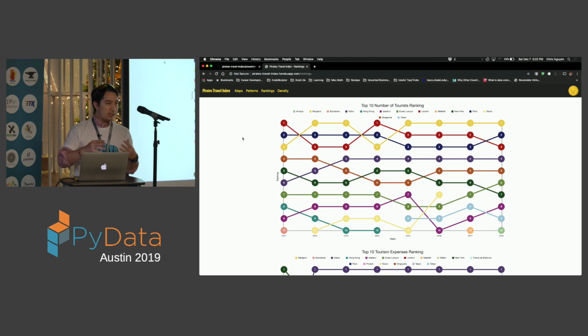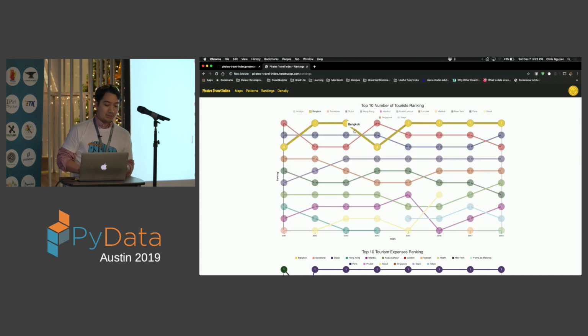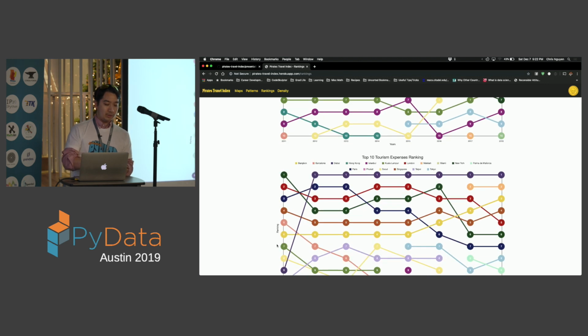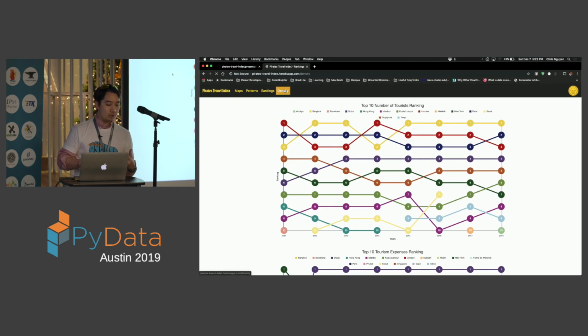Because in this view, I don't really care about the total number of tourists so much. Every single year, I just want to see how they rank. For example, London gets the top spot quite a couple times, but Bangkok goes up there a lot. And tourism expense ranking, the data is a little weird. Something could be investigated, but Dubai takes the top spot for almost all years. Tourism density, how many tourists are there per local population.